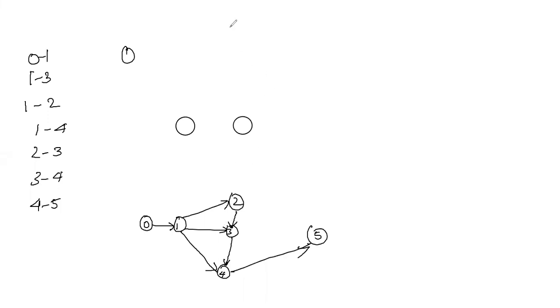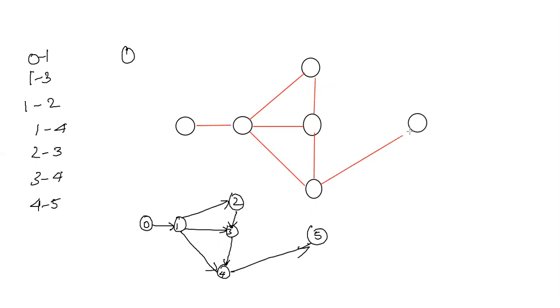So we'll construct neatly. 0 to 1 to 2, 2 to 3, 1 to 3, 1 to 4, 2 to 3, 3 to 4, 4 to 5. Okay.